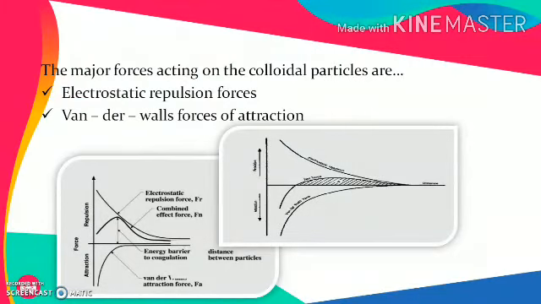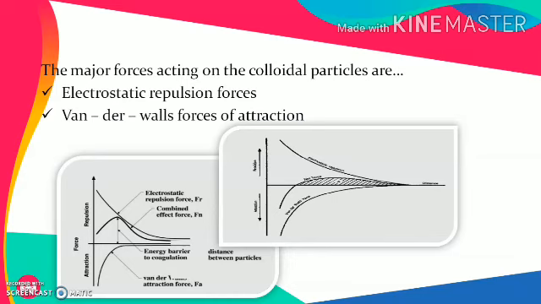So the major forces acting on these colloidal particles are two. One is electrostatic forces, which are negative in nature. We have seen that in previous slides, and they generally are repulsive in nature. Along with that, on a surface it carries the force called van der Waals force, which is a force of attraction.